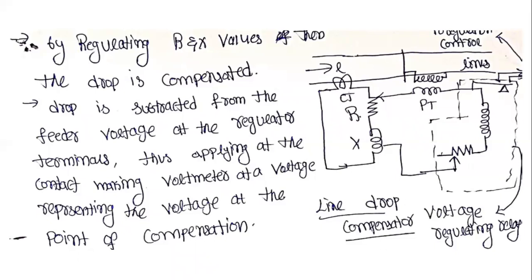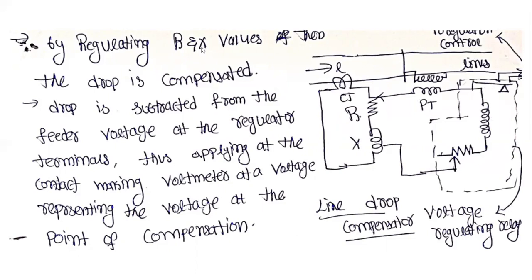This is the transmission line. In the transmission line, we are connecting the CTs, PTs, and the regulating control and voltage regulator.